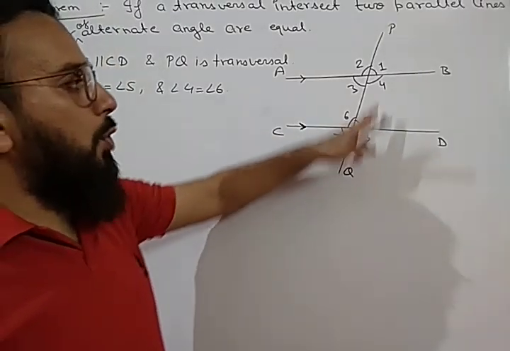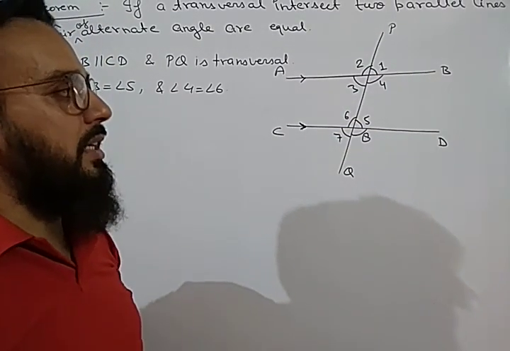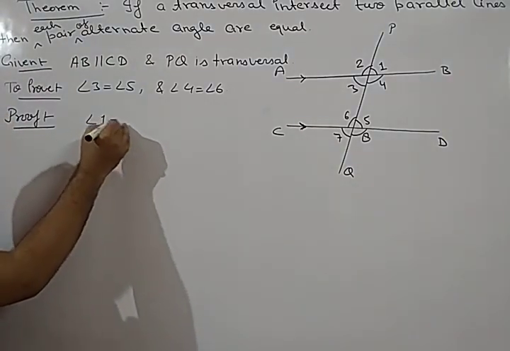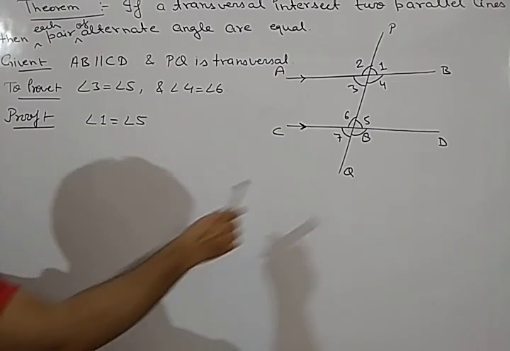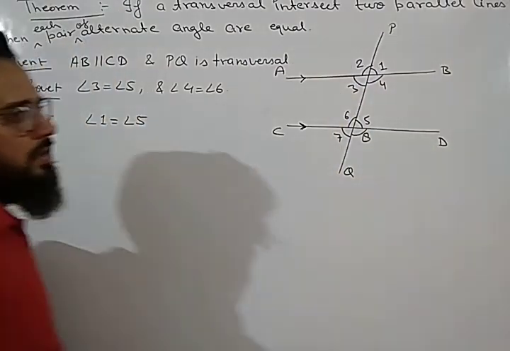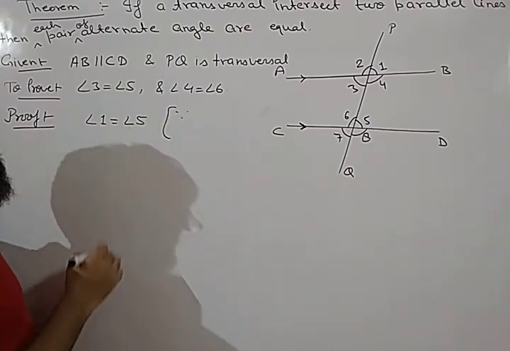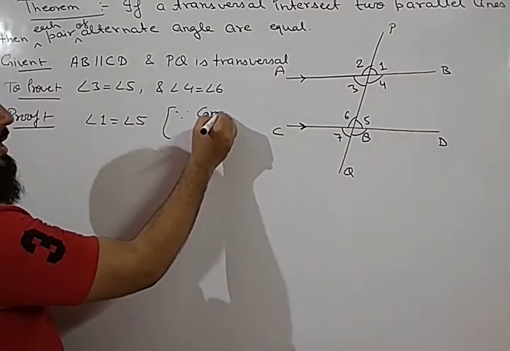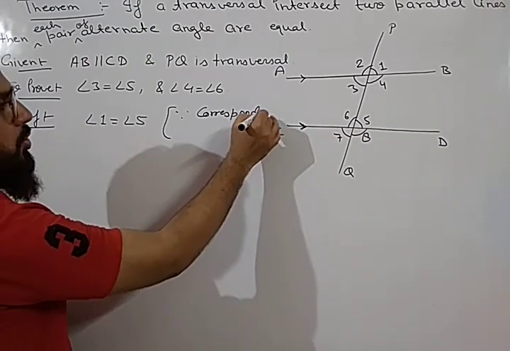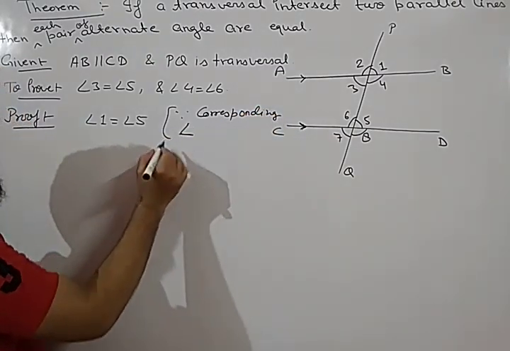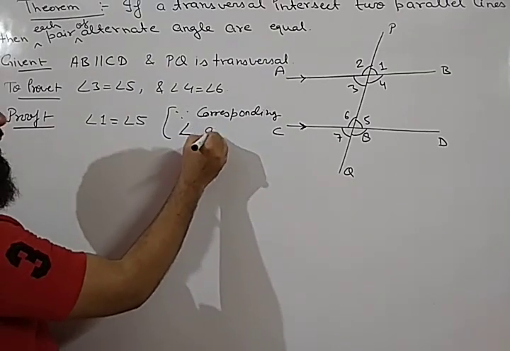So first we will take the corresponding angles in this figure. We can write angle 1 is equal to angle 5. Angle 1 and angle 5 are corresponding angles. Why? We will write here, since corresponding angle axiom. In short, corresponding angle will be denoted by this symbol.